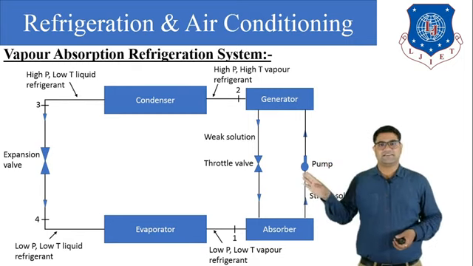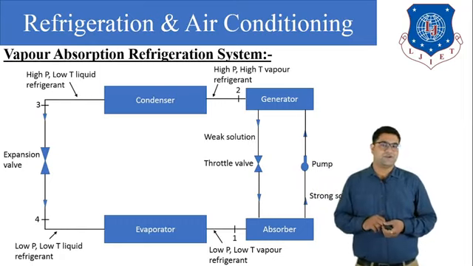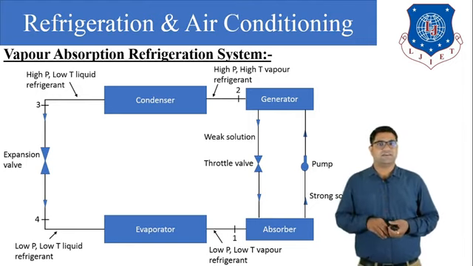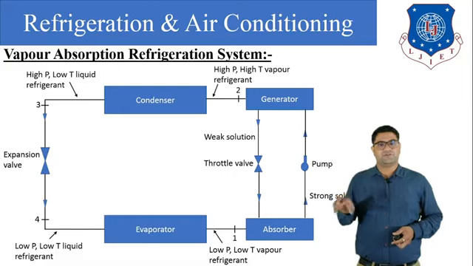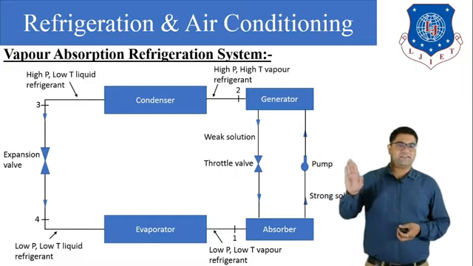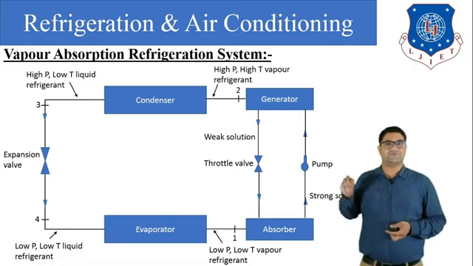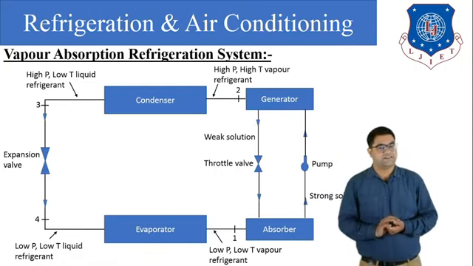Here there is a condenser, here there is an expansion device, and here there is an evaporator. So 3 components are as they are: condenser, expansion device, and the evaporator. Here we have removed the compressor and we have put the absorber and the generator system. To remove the compressor we have to use 2 devices. One is known as the absorber and the second is known as the generator.